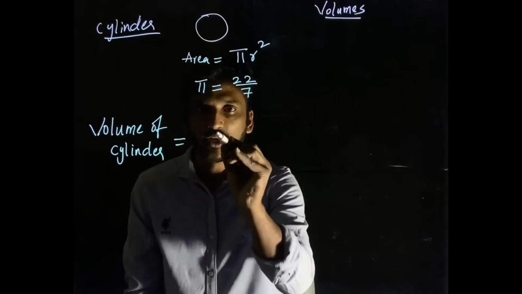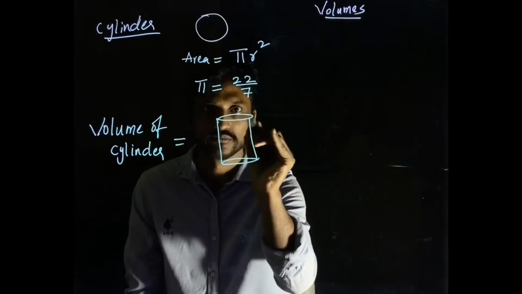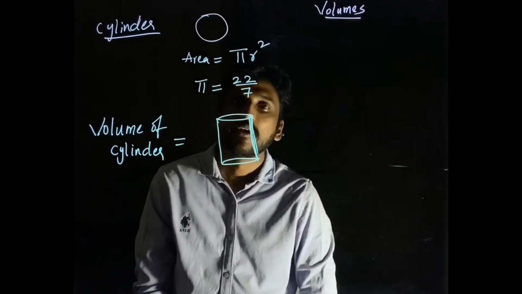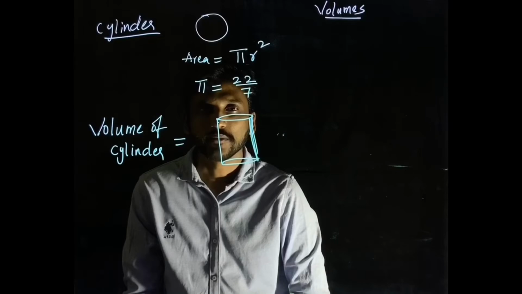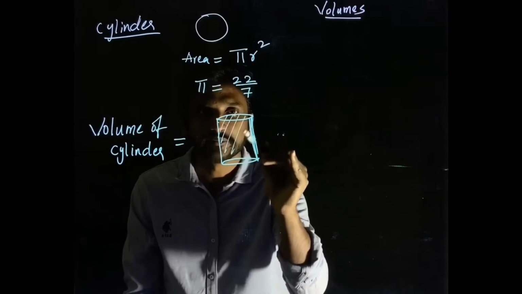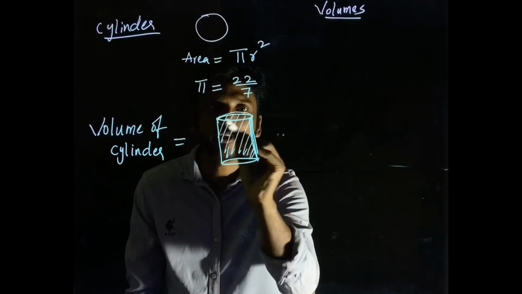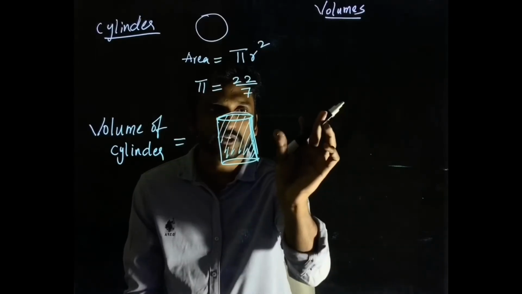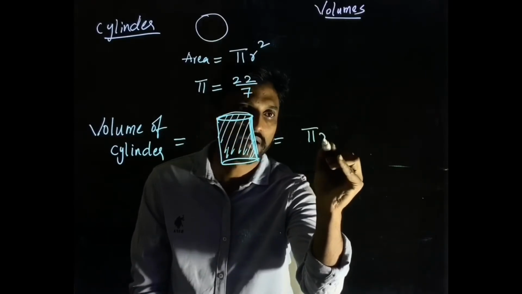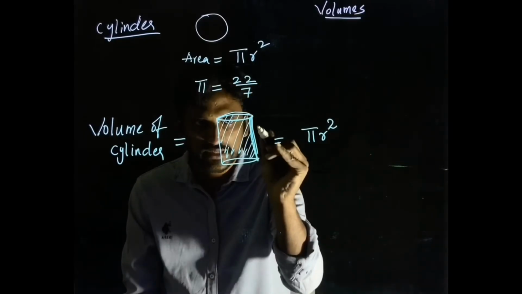Here also, if I have to find the volume of a cylinder, which looks like this, excuse me for my very weak drawing skills, but this is how a cylinder looks. So now if I have to find the volume of the cylinder, I need to understand the base shape, or the face of the cylinder, is a circle, right? So first know the area of a circle. Area of a circle is given by, I already mentioned, pi r square or pi r power 2.